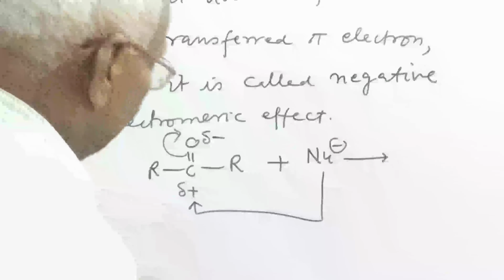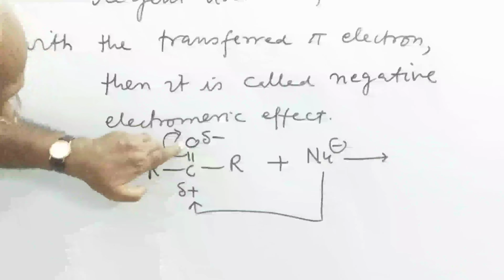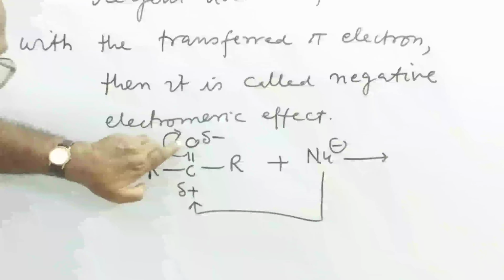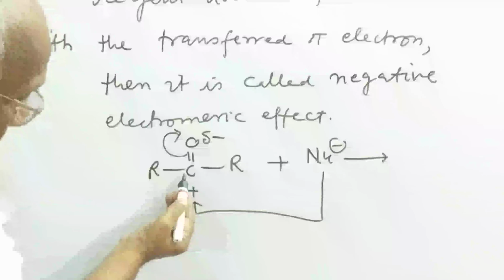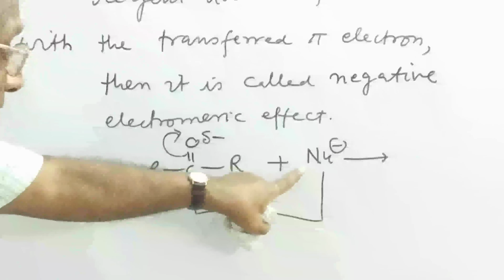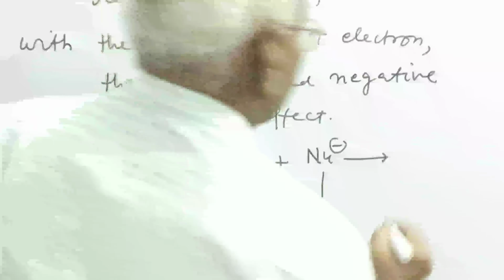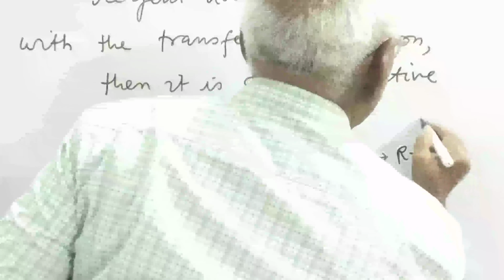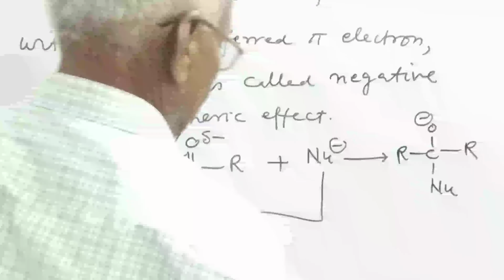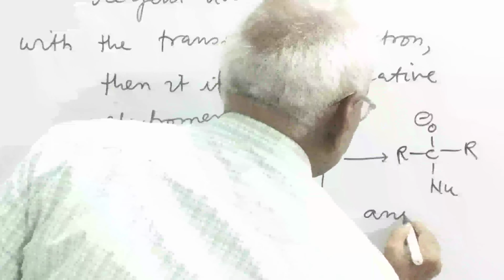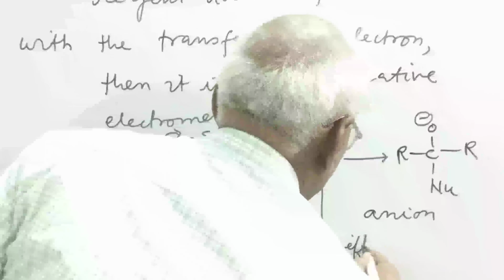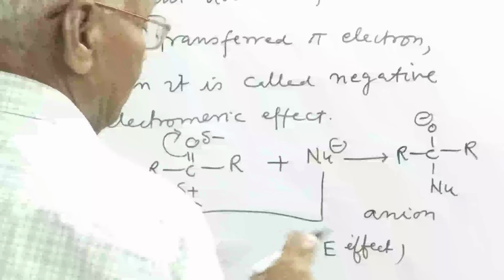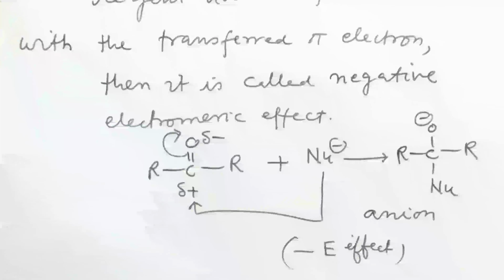So in this case we see that the pi electron has transferred to the oxygen atom, but the attacking nucleophile attacks on carbon. It is not forming a bond with the transferred pi electron. So this is the negative process. This is an anion, and this is the negative electromagnetic effect.